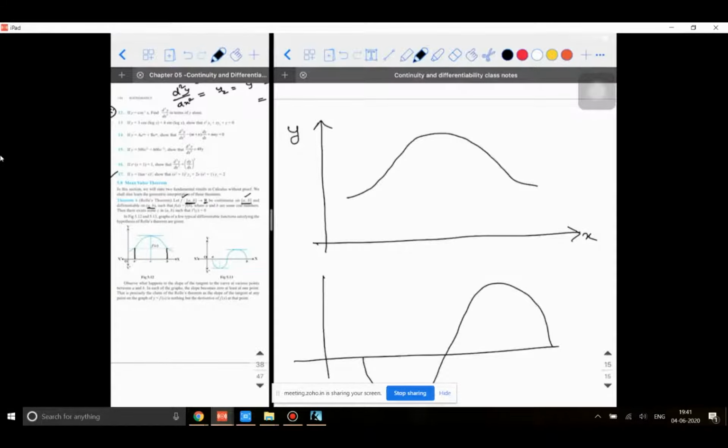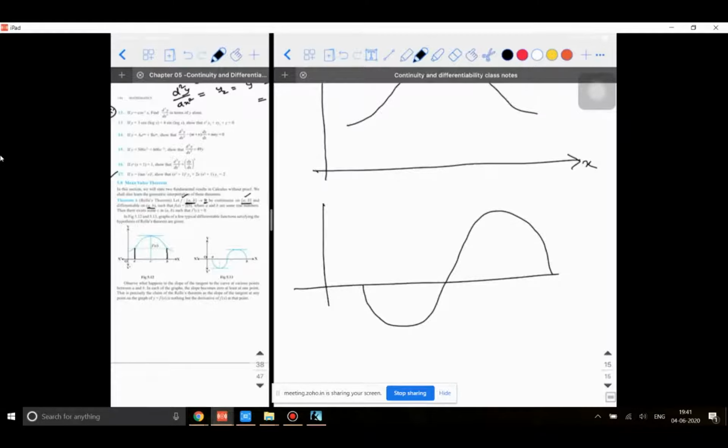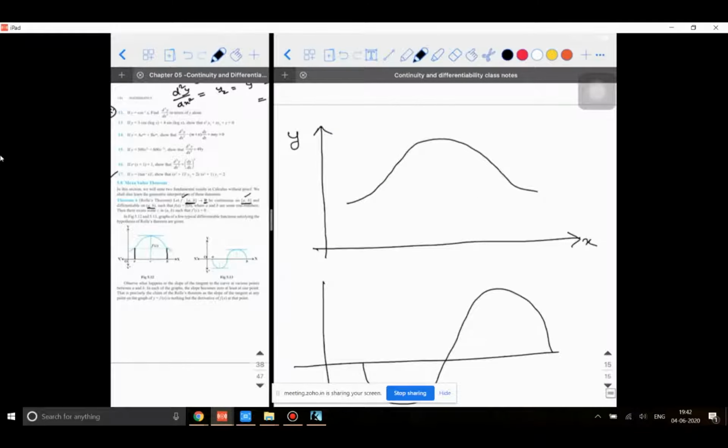For example, you can think of some trigonometric function. If I think of a graph like this, first let me explain the first one. So this is x and this is y. First thing you need to verify, you need to set the limit a and b. So this is the function f of x, y is equal to f of x. This is a point A, this is a point B, this is a comma 0 and b comma 0. So the domain is going to be between a and b.